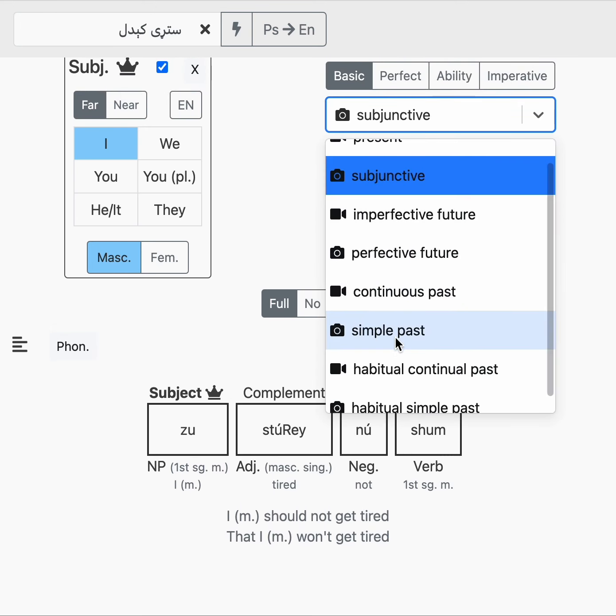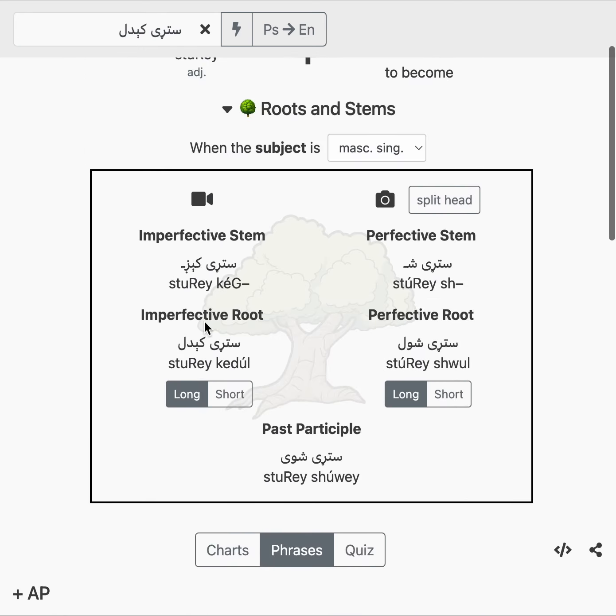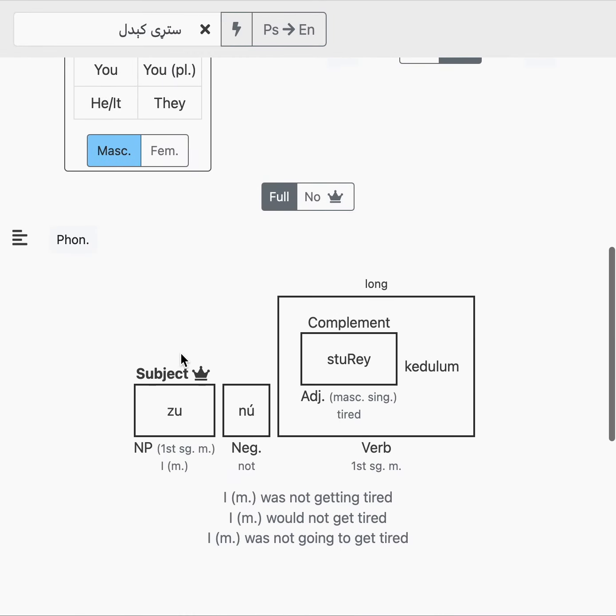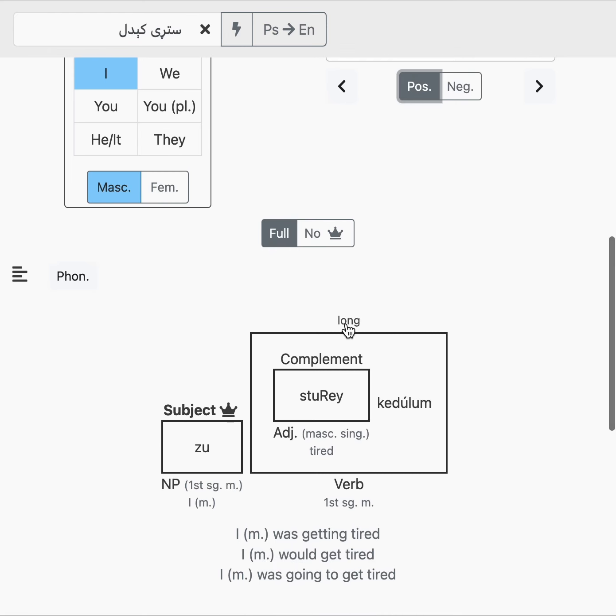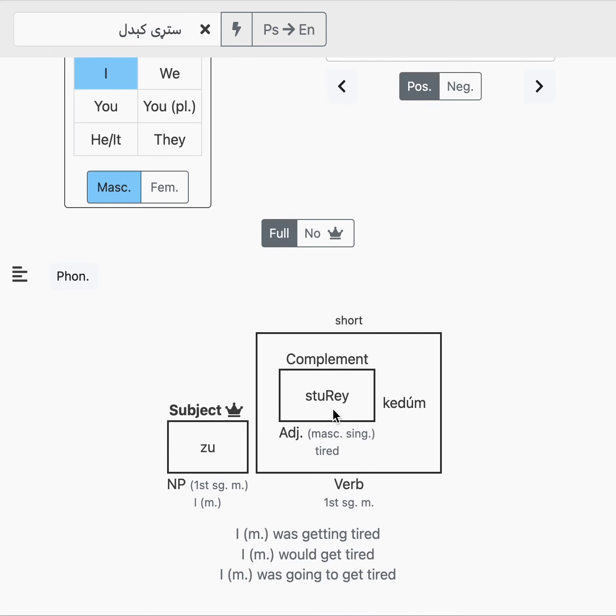So if we use our continuous past, the imperfective aspect, then we have za sturdy kidalam, I was getting tired, or za sturdy kidam. You can do long or short. So za sturdy kidam, I was getting tired.